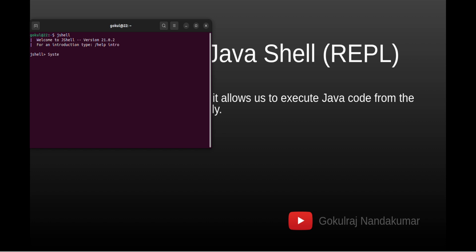Here I can run any Java commands. See like this. Okay, I'm trying something more: I'm trying to define a list here and print it one by one. Let's see if it will work or not. See, now it's printing. Okay, like that.